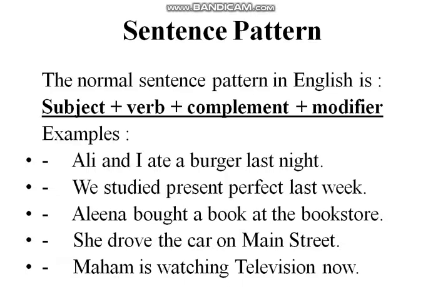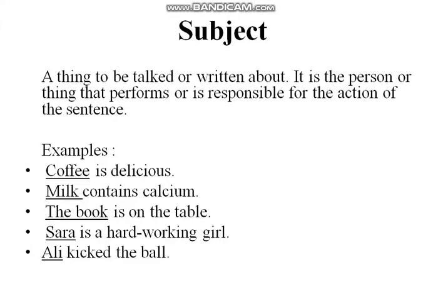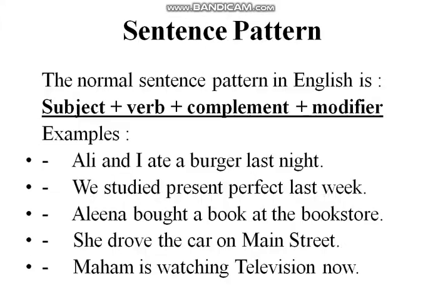We studied present perfect last week. Alina bought a book at the bookstore. She drove the car on Main Street. Maham is watching television now. So this is the structure of a normal sentence. We have discussed the structure: subject, verb, complement, and modifier. Let's discuss all these elements separately.